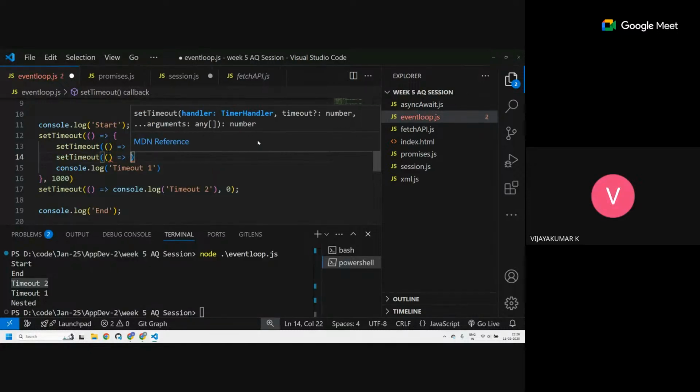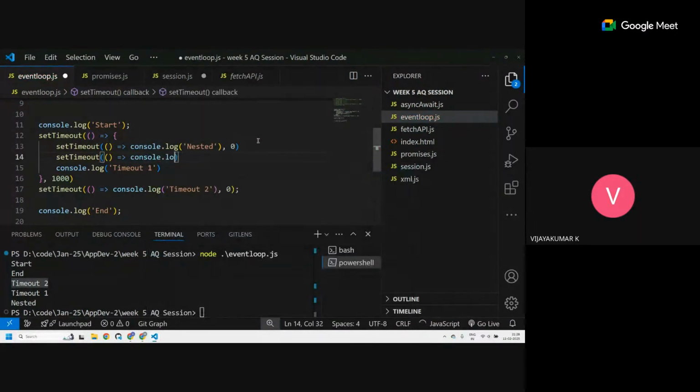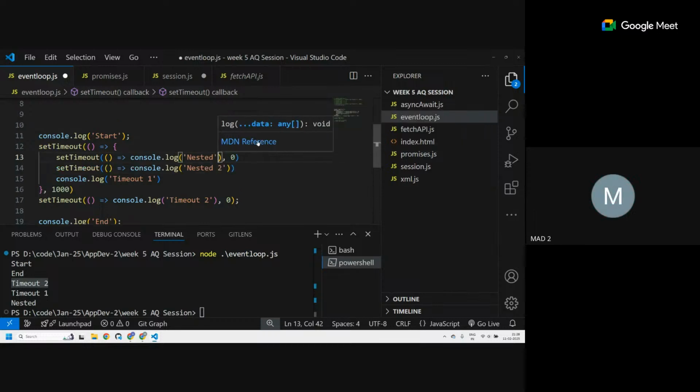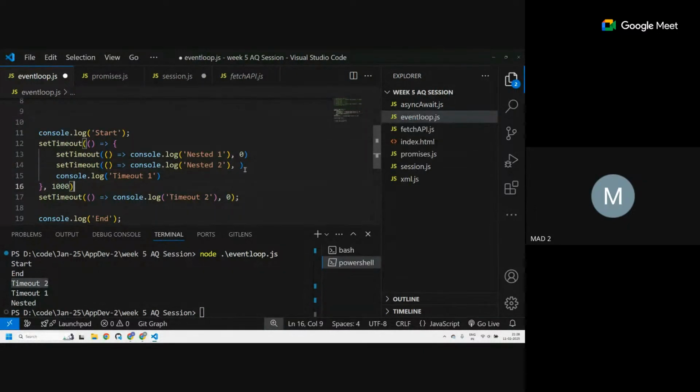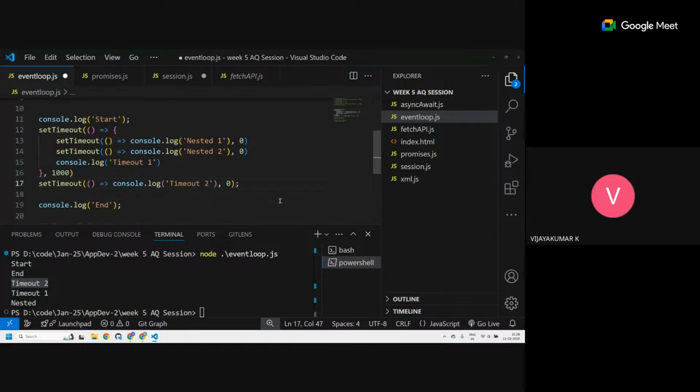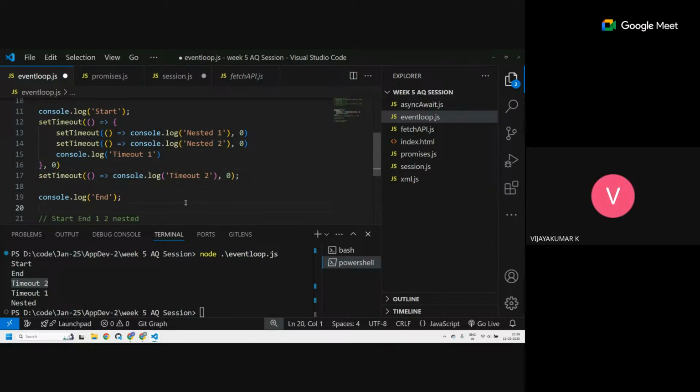Same thing, with the console log. Let's have it nested 1, nested 2. And what should be the time? Zero, sir. All zero. Here also zero, sir. No 1000. Okay. How is it getting printed, sir?